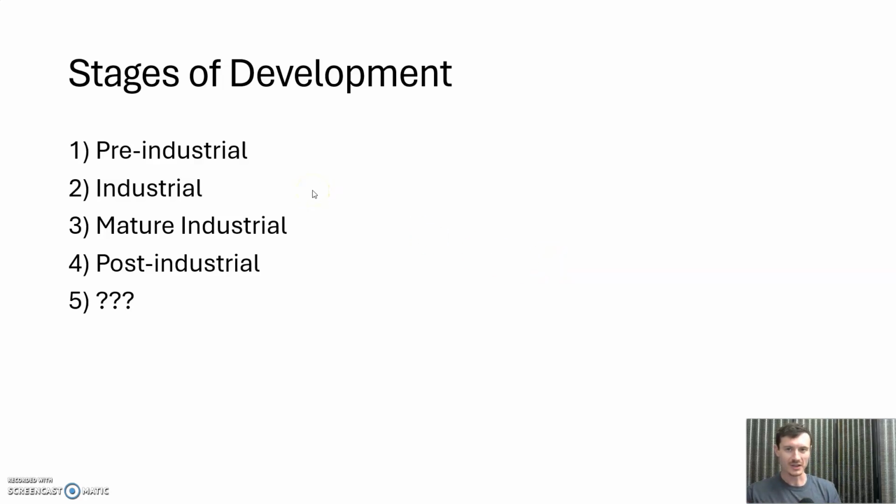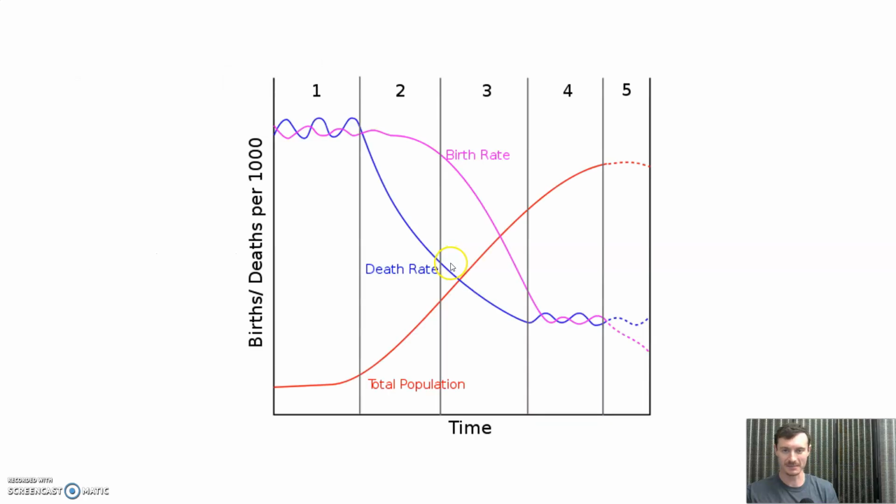Putting it all together, we can talk about stages of development for different countries around the world, right? From developing or undeveloped, so-called pre-industrial, to industrial countries, to mature industrial, post-industrial, where the United States is, and then whatever stage comes next, right?